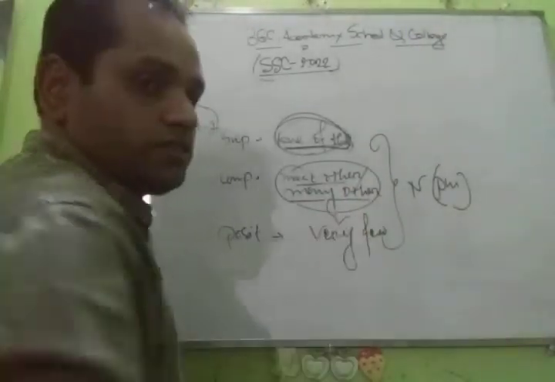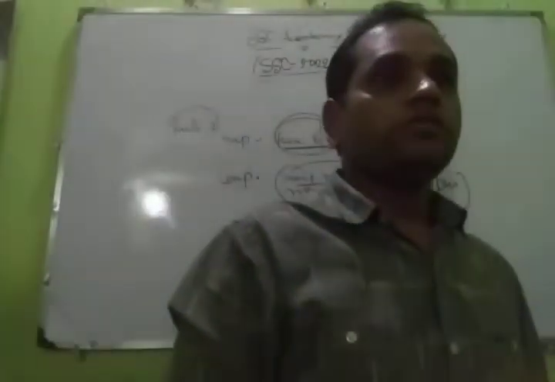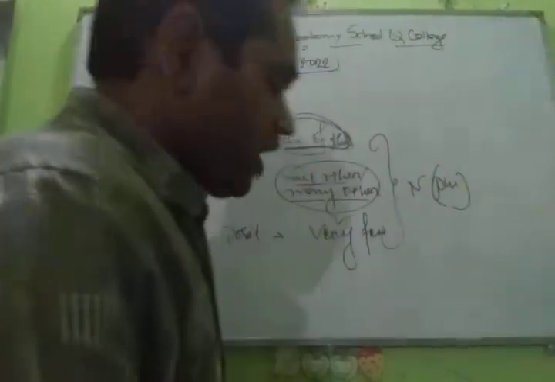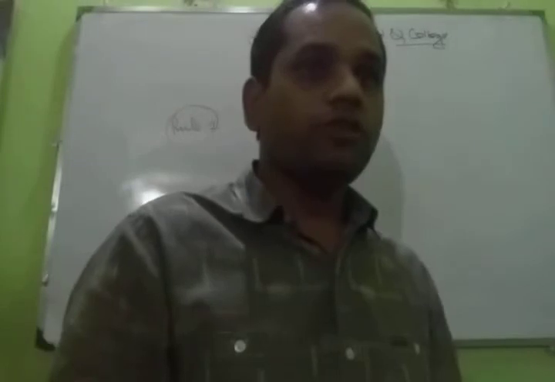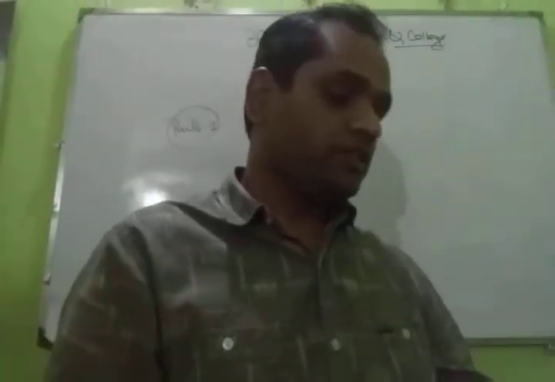Have you understood, dear learners and viewers? Thank you. Then I can discuss another rule. At first you have to know the rules of degree, then I will discuss details.